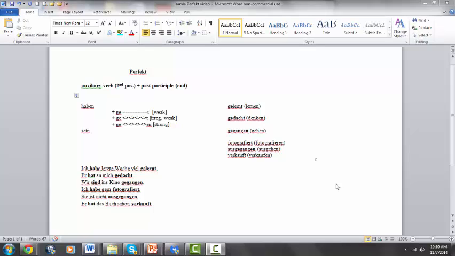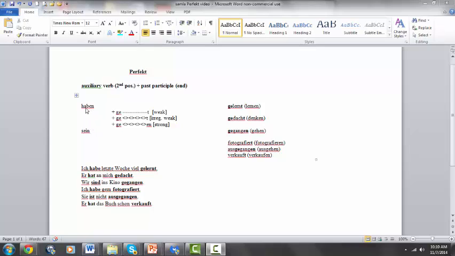The present perfect tense in German is the most commonly used past tense in the German language. It consists of two parts: the auxiliary verb, which is conjugated in second position, and the past participle form of the verb at the end of the clause. Auxiliaries in German, we have the choice between haben and sein.